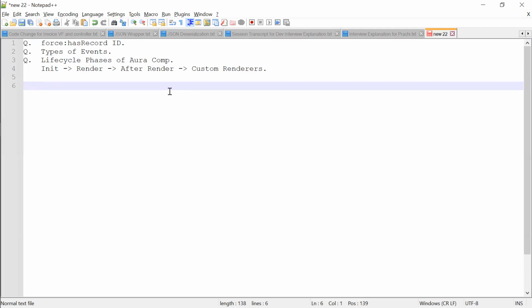So for insert and update, if you want to enforce the field level securities, how can you proceed in a Lightning component? Let's say we are inserting or updating a record using a Lightning component. To enforce FLS, the field level security and the default permissions, what should we use?